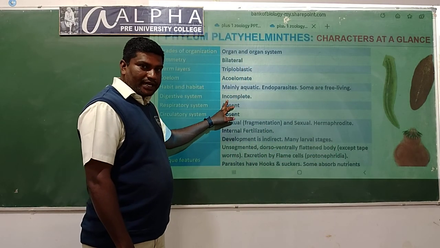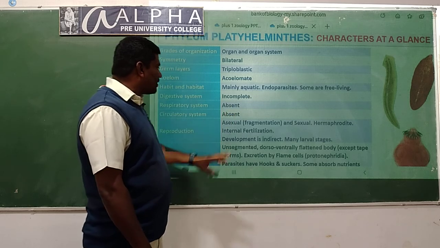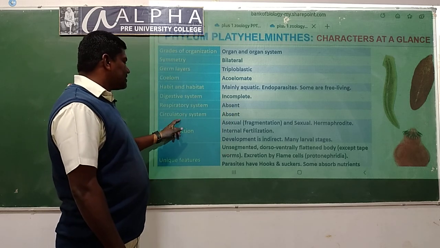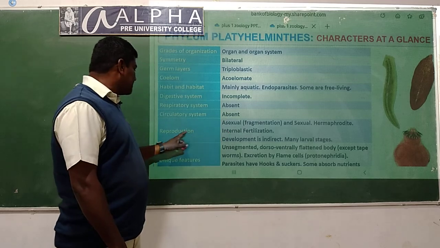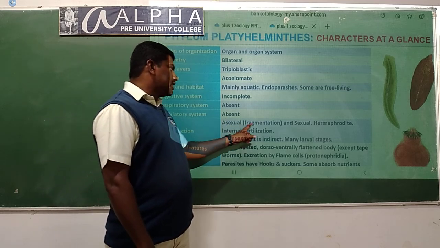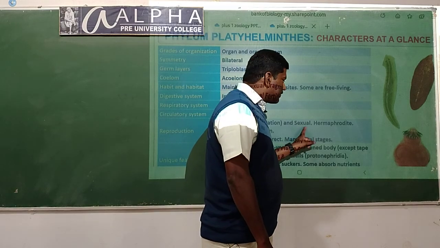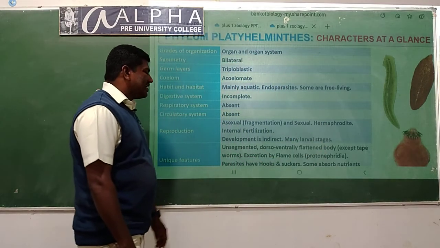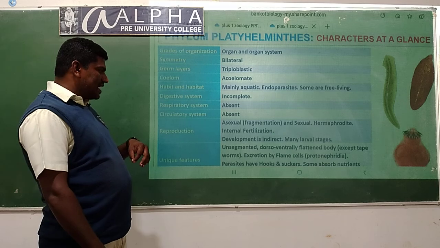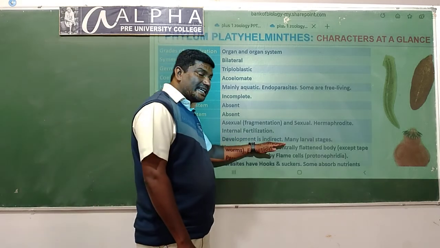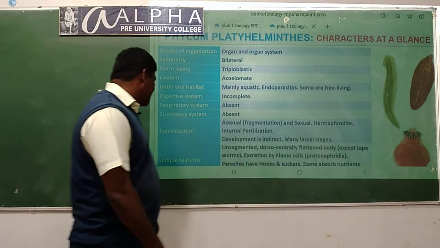Digestion is incomplete, consisting of only one opening. Respiratory and circulatory systems are absent. Reproduction, asexually by fragmentation, sexually by the fusion of gametes. Organisms are hermaphrodite. Internal fertilization, development is indirect, consists of a larval stage.